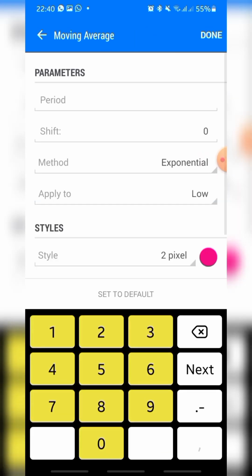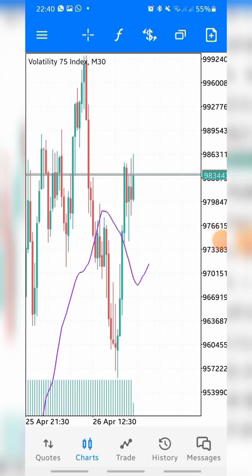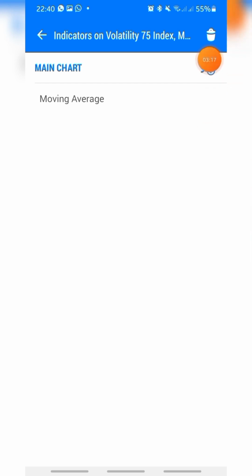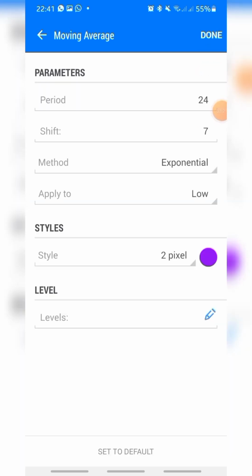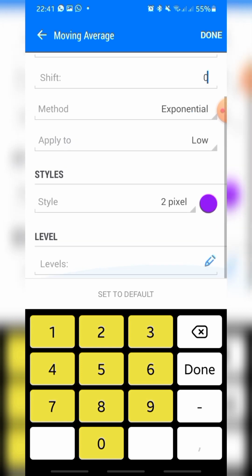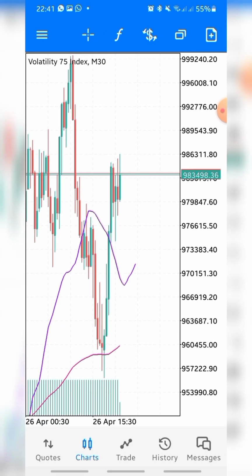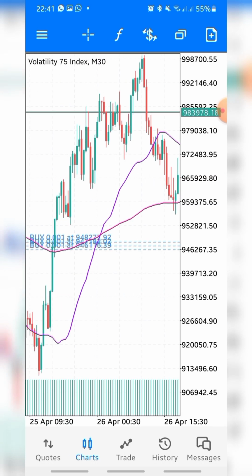The first moving average is period 24 shift 7, method exponential, applied to low, and the style is 2 pixel and the color is purple. You click on done. On the second moving average, you click on this plus sign, the one we have here, and you select moving average. The second moving average is period 150 shift 0, and the method is exponential applied to low as well, and the color is red. The style is 2 pixel and you click on done. So now I just applied the two moving averages on my chart.